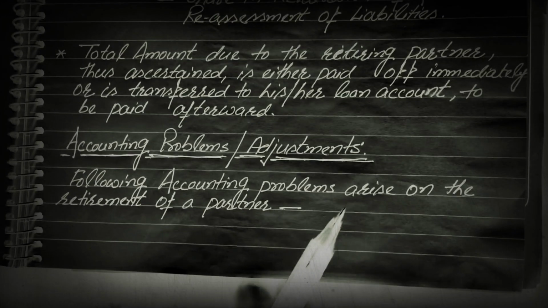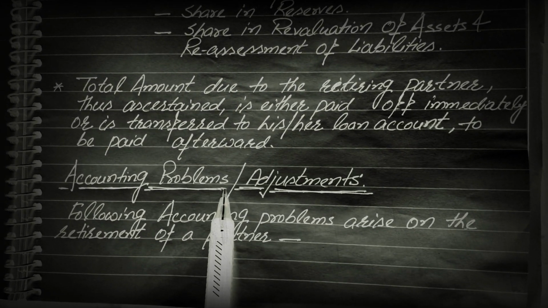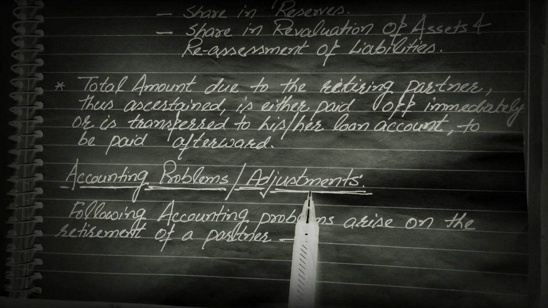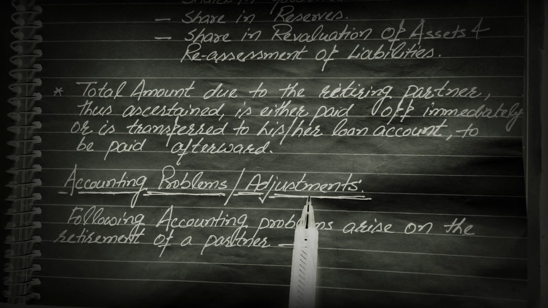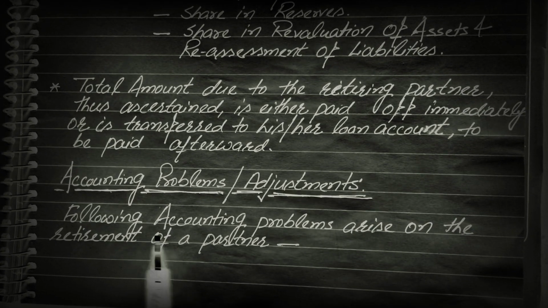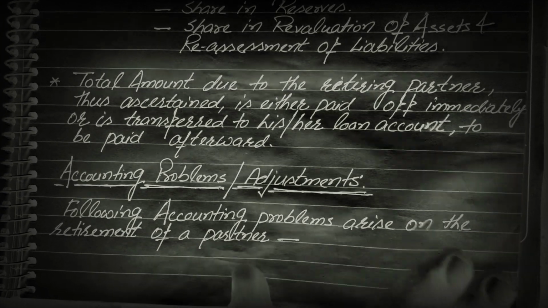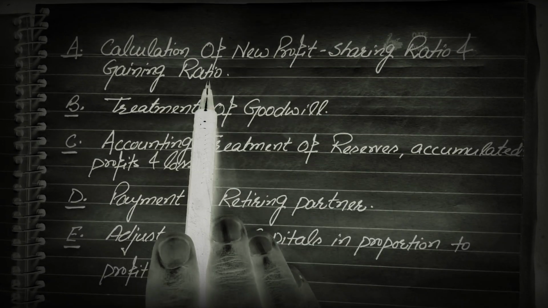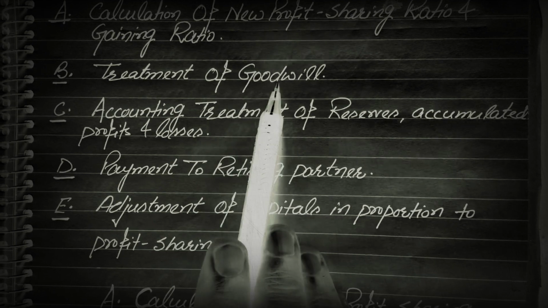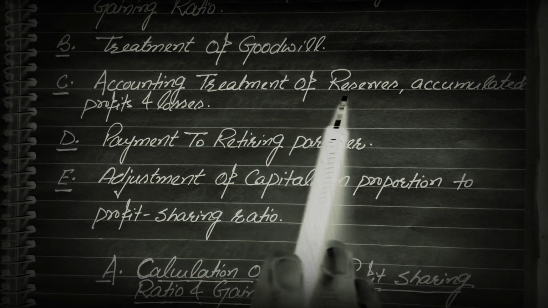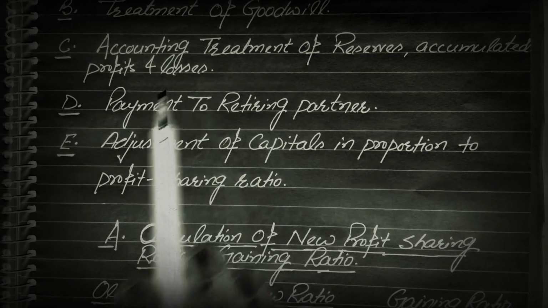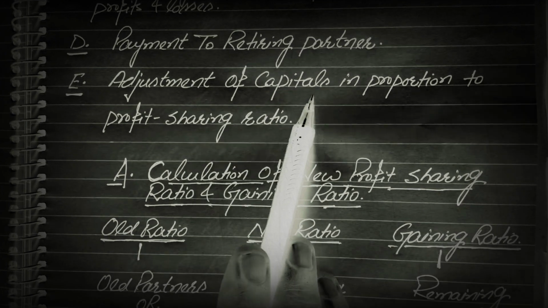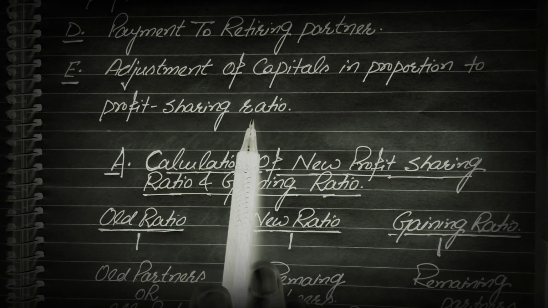Now the practical parts related to retirement of a partner, that is accounting problems or accounting treatment, or we can say adjustment in the books of accounts of the firm at the time of retirement of a partner. The following accounting problems arise on the retirement of a partner. Number one, calculation of new profit sharing ratio and gaining ratio. Second one is treatment of goodwill. Third one is accounting treatment of reserves, accumulated profits and losses. Fourth one is payment to retiring partner. And last one is adjustment of capitals in proportion to the profit sharing ratio.